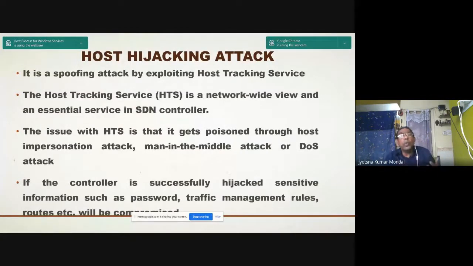The issue with HTS is that it gets poisoned through host impersonation attack, man in the middle attack, or DOS attack. So if the controller is successfully hijacked, sensitive information such as passwords, traffic management rules, and routes will be compromised, or it may lead to troublesome things.